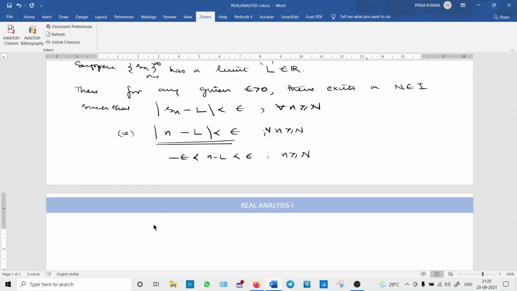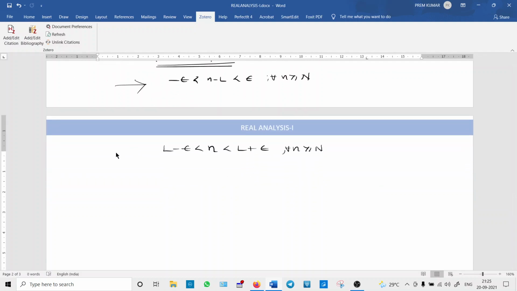Now add L throughout this expression. So what happens? L minus epsilon is less than n, which is less than L plus epsilon, for every n greater than or equal to N. And this will lead to a contradiction. Why is it a contradiction? Please see here. Epsilon can be anything, no?